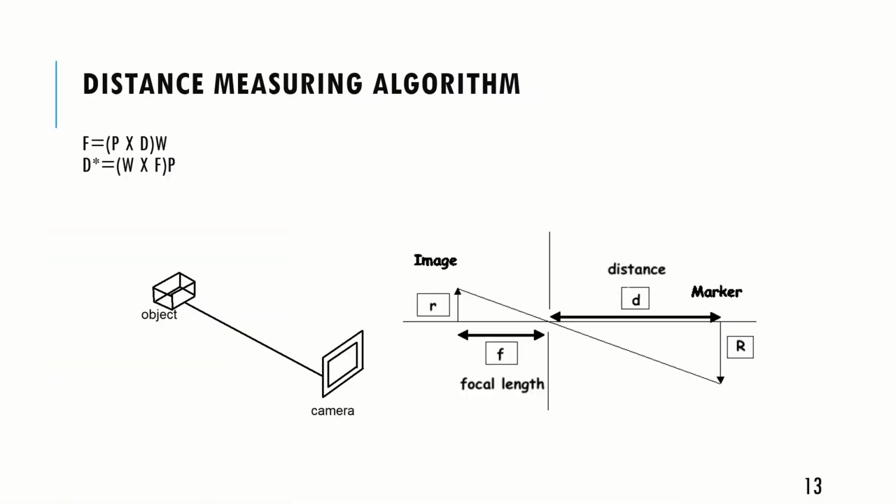Next part is the distance measuring algorithm. To measure the distance, first we need to find the focal length of the camera. For that, an object is placed at a known distance from the camera. From the formula, if the object width is w, distance is d, and pixels covered by the object is p, we can find the focal length. From there on, we can measure any distance with good enough accuracy.